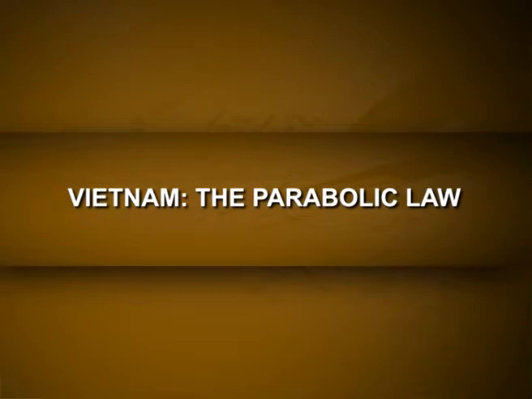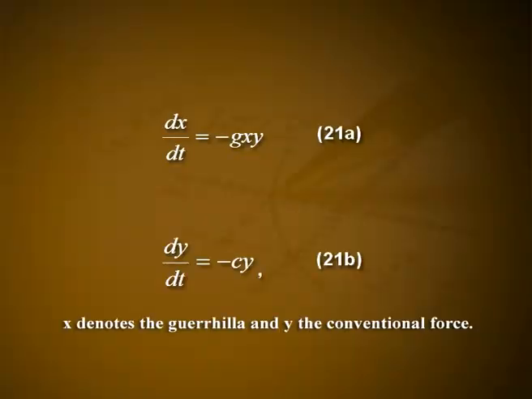Vietnam, the parabolic law. In Vietnam, a guerrilla force opposes a conventional force. Once again, let us simplify matters and assume that no reinforcements arrive and no operational losses occur. In this case, Vietnam reduces to dx/dt = −gxy, dy/dt = −cy. Here x denotes the guerrilla and y the conventional force.